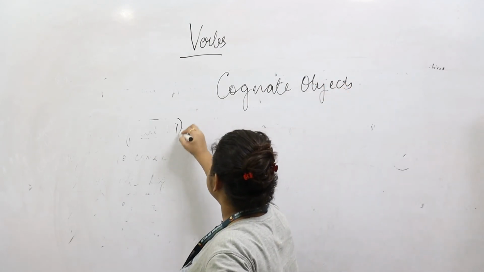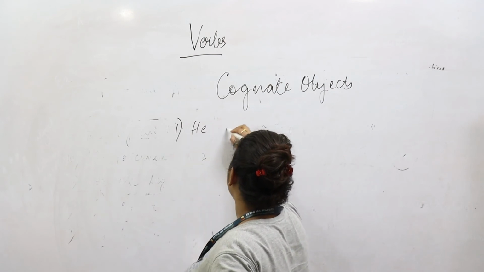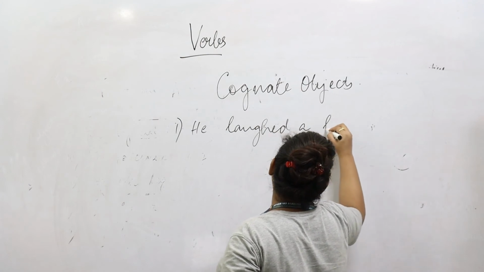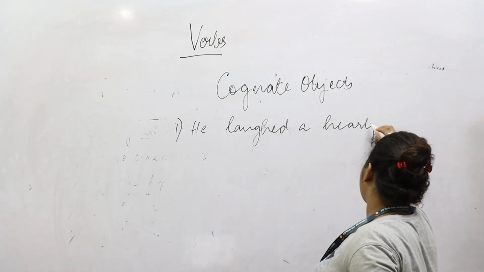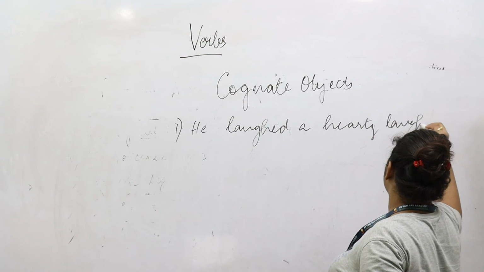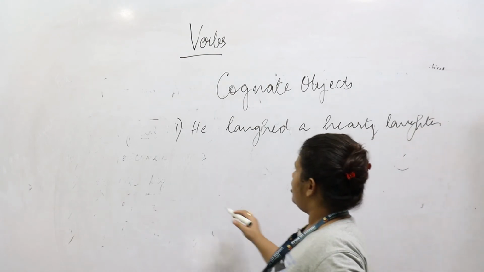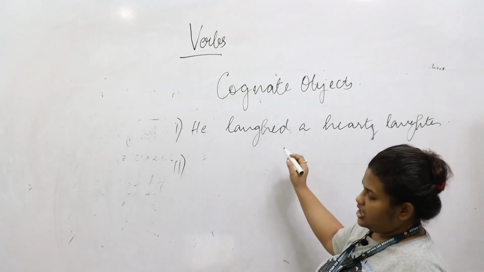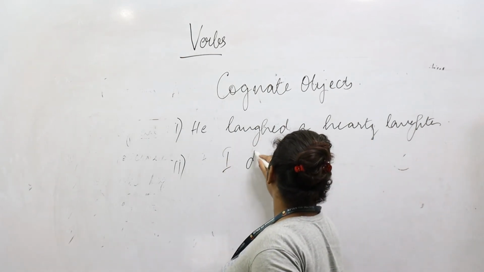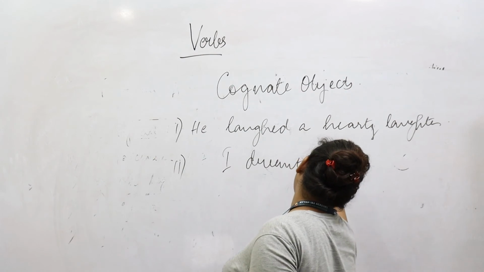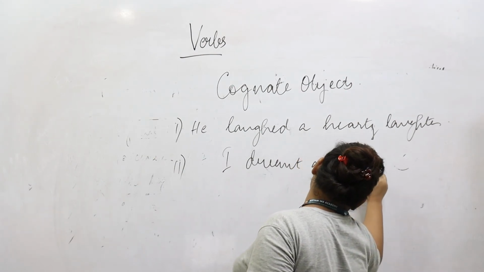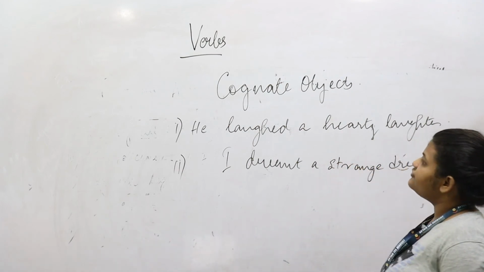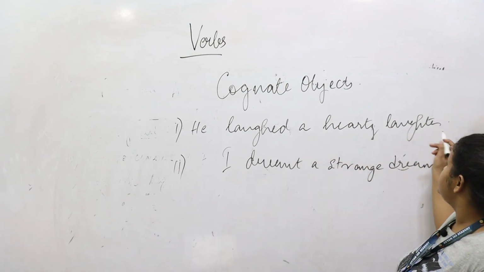When we have sentences like he laughed a hearty laughter, we can also have another example as I dreamt a strange dream. So as you can see from these two sentences, he laughed a hearty laughter.